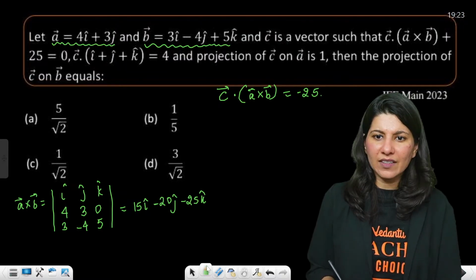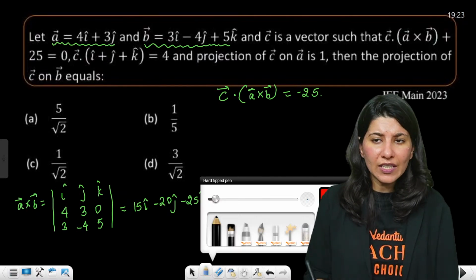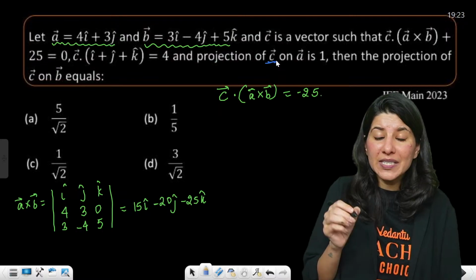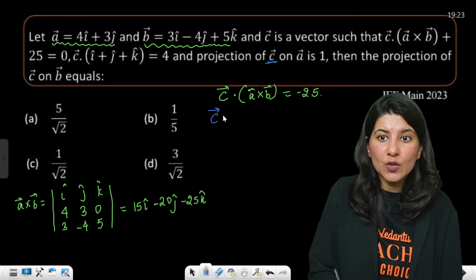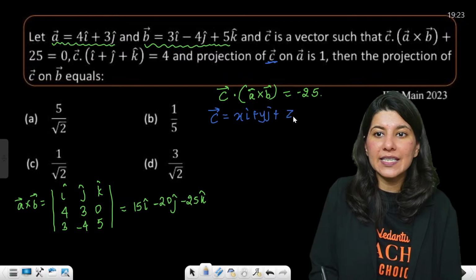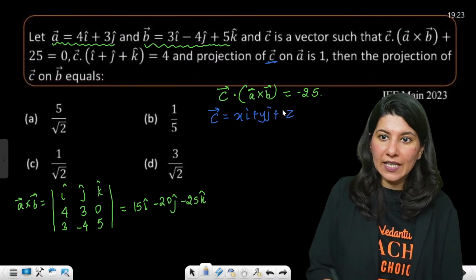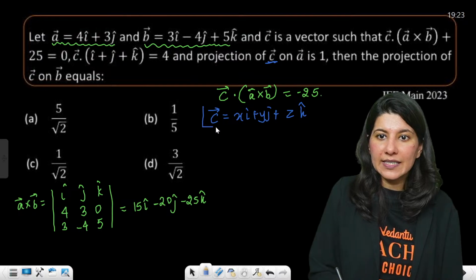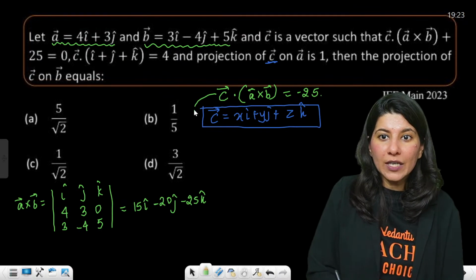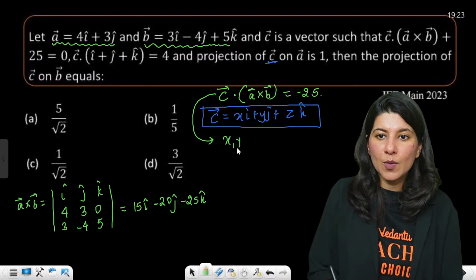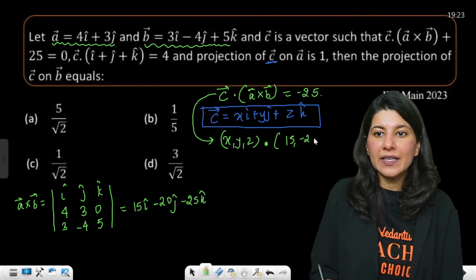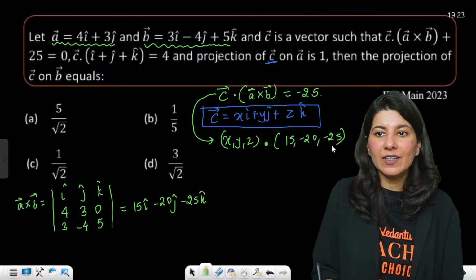Now C vector is not given in the question. Can you see? C vector. Now I am assuming C vector as x I cap plus y J cap plus z K cap. Okay. Let us assume this. So now C dot A cross B will be x, y, z dot 15, minus 20, minus 25.